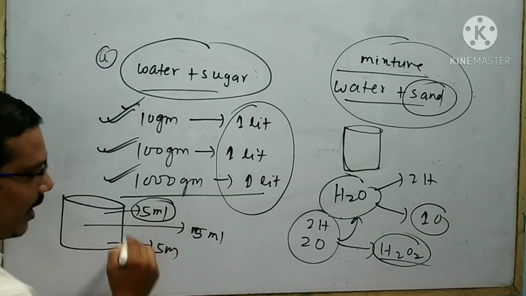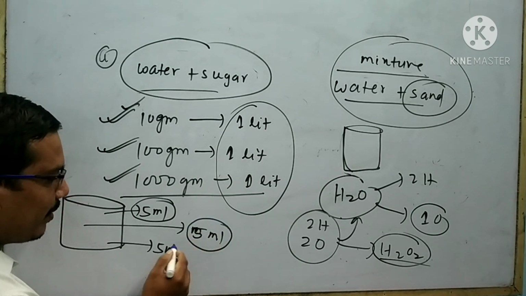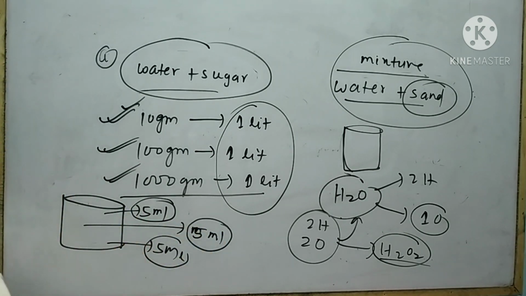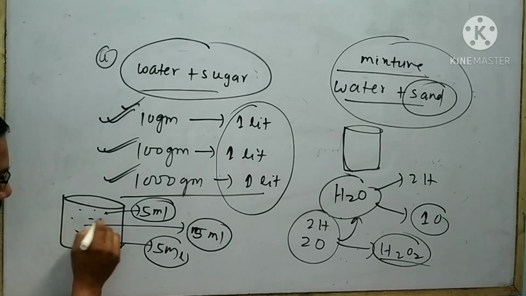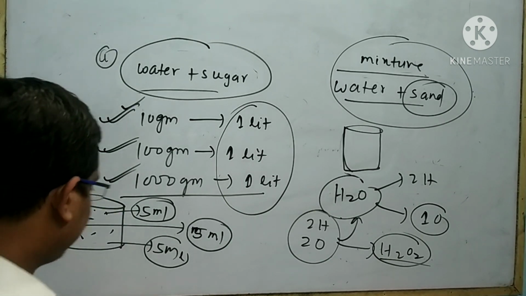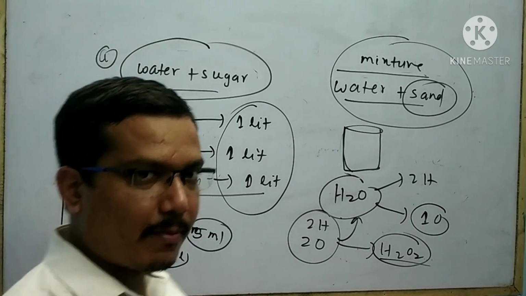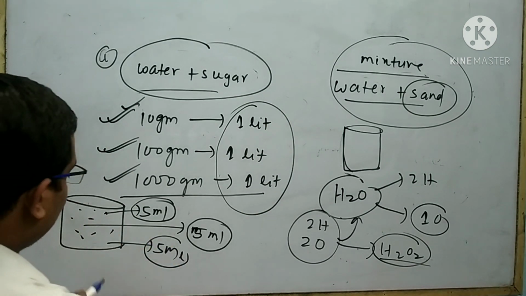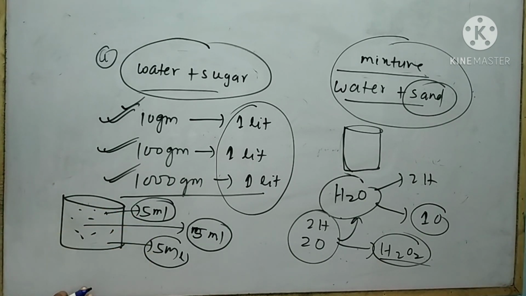These 5 ml have the same sweetness as compared to these 5 ml and these 5 ml. I mean, whichever you take, the sweetness will remain the same. That means, what is the point? That means every portion of 5 ml of sugar solution contains the same amount of sugar molecule. From this it is clear that the sugar molecule is uniformly distributed throughout the solution.